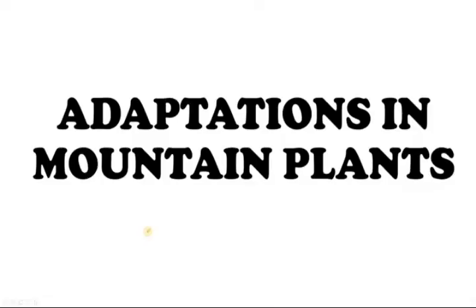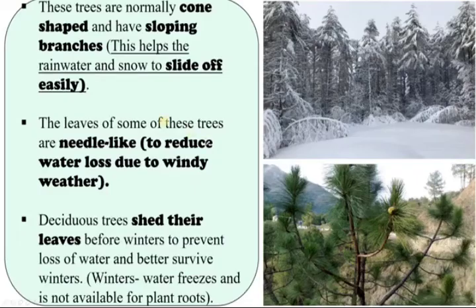Now let's move on to the adaptations in mountain plants. After discussing the mountain animals, now let's move on to the mountain plants. These trees are normally cone shaped and have sloping branches. Look here, you can see the structure of the tree.